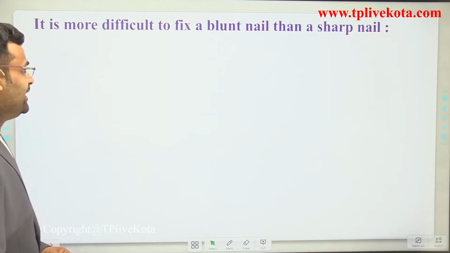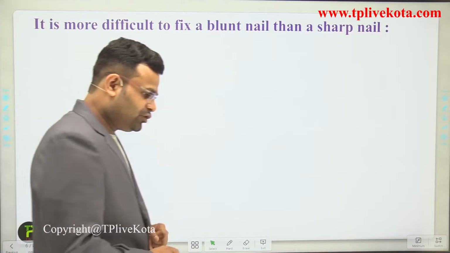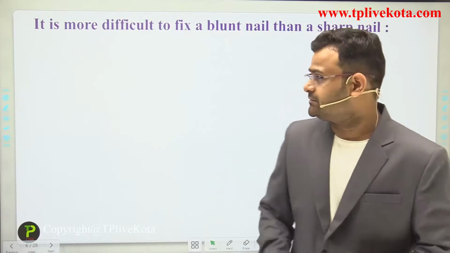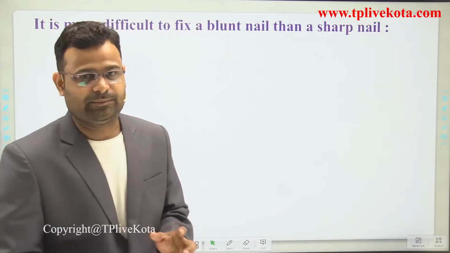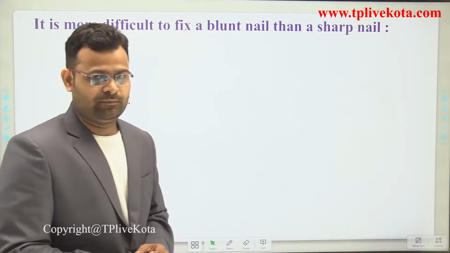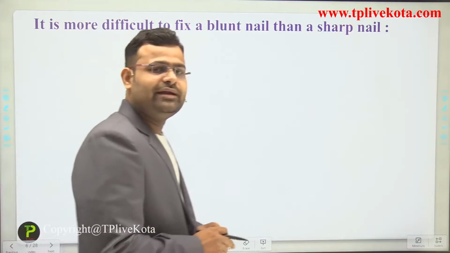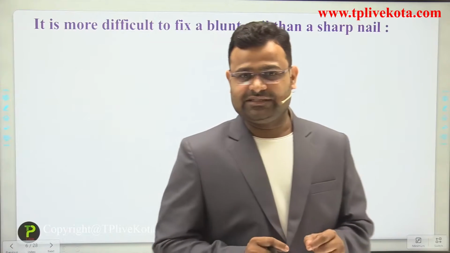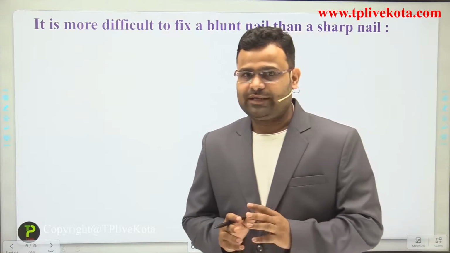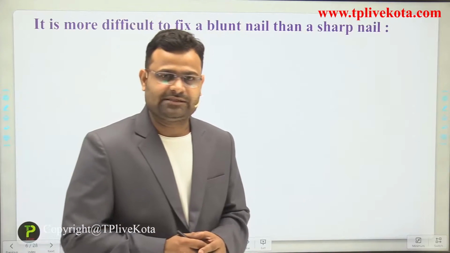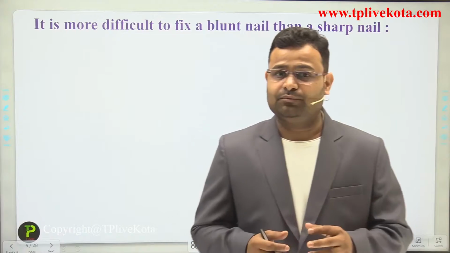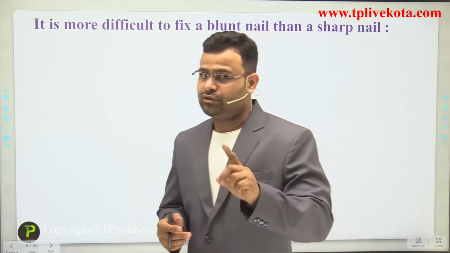Next, everyone knows that we use a hammer and nails on a wall. What happens if our nail is sharp? It is easily used and easily fixed on the wall. But whenever our nail is blunt, we require more force to fix it on the wall.